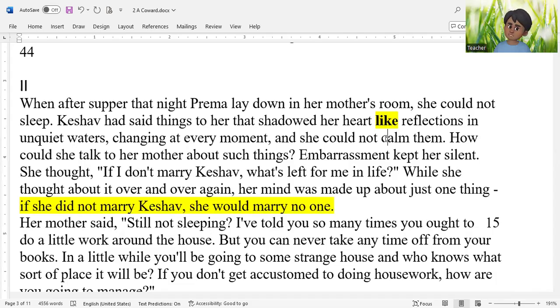Now one thinking, now another thinking, now another thinking, and she could not calm them. Prema could not calm her thoughts. Prema could not calm her heart. Now you see, in your note copy, note down.